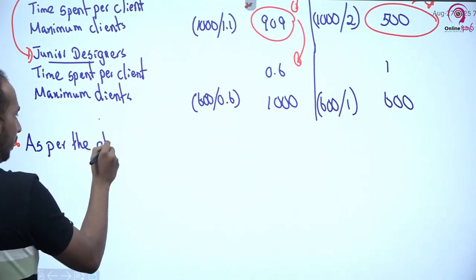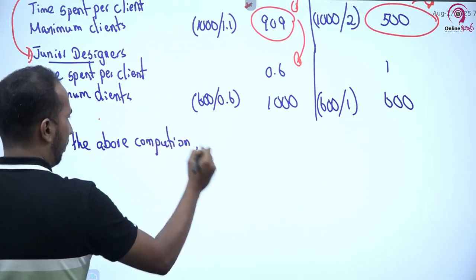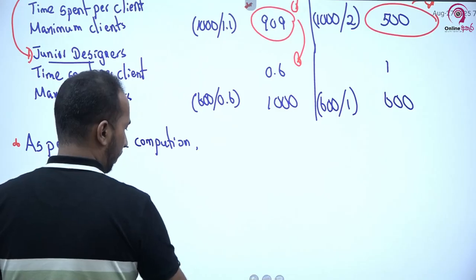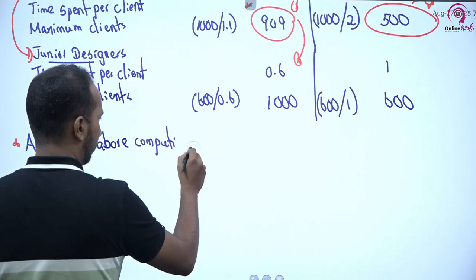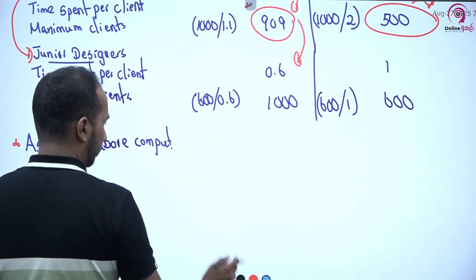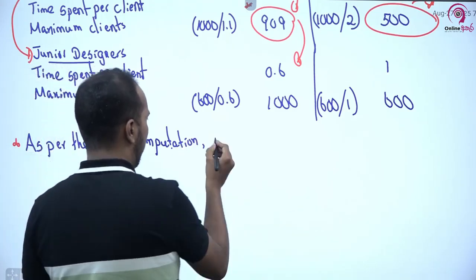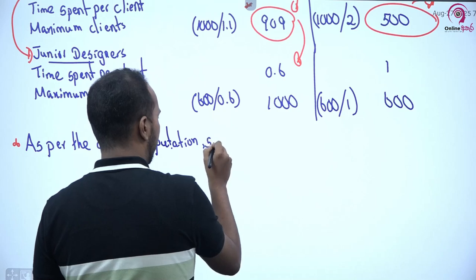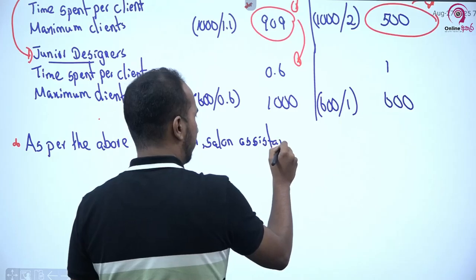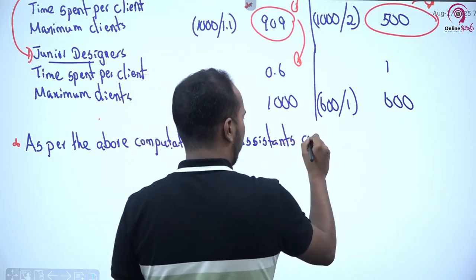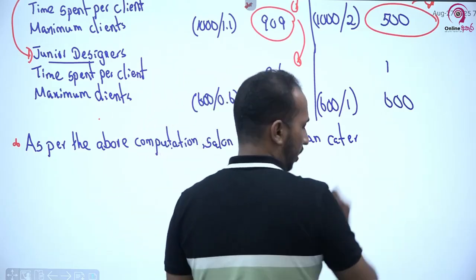As per the above computation, first our salon assistants can cater how many clients?